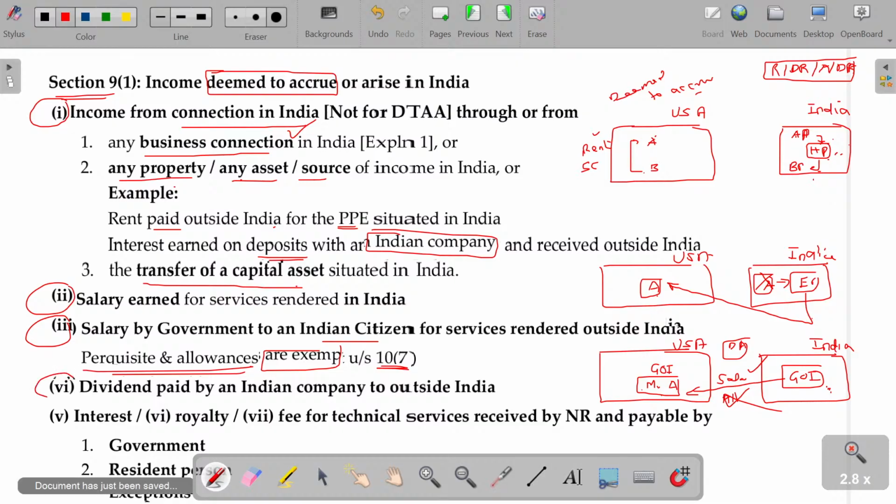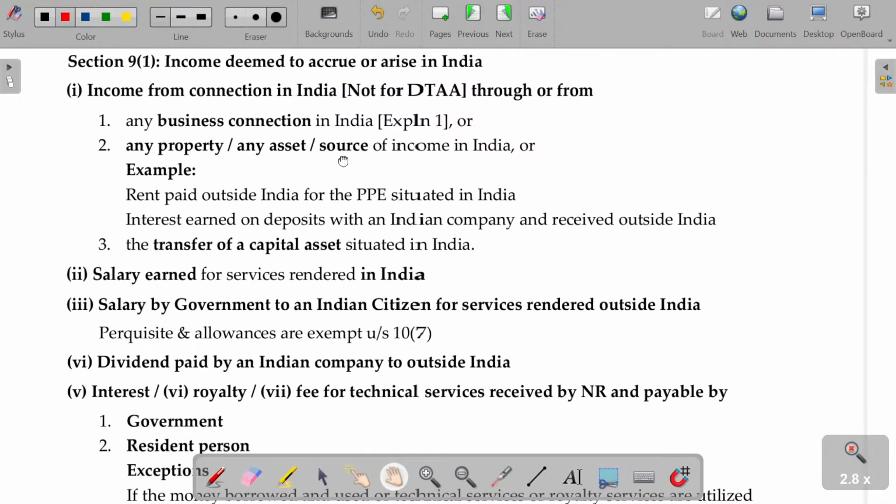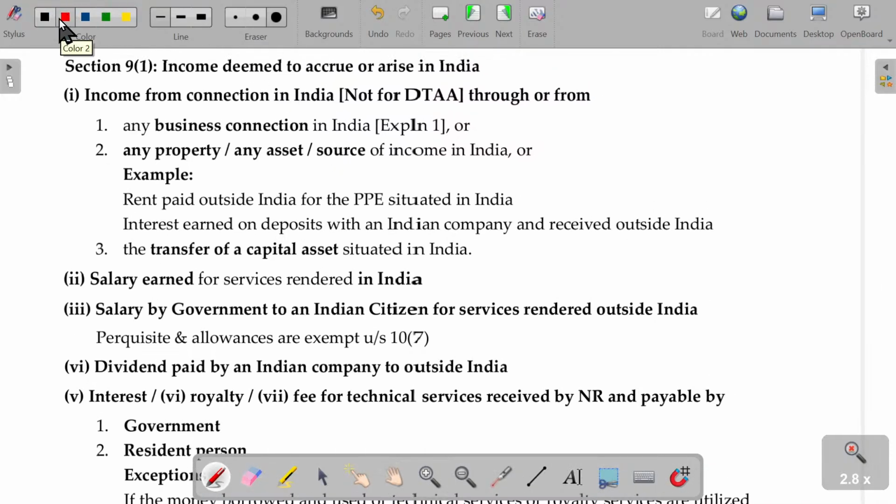Then the fourth one is all about dividend paid by an Indian company. If the dividend is paid by an Indian company, that's Indian income, whether it is paid within India or outside India, doesn't matter. It is Indian income only. Always it is considered as deemed to accrue only in India. Hope now we'll be able to understand the four aspects here under Section 9(1).